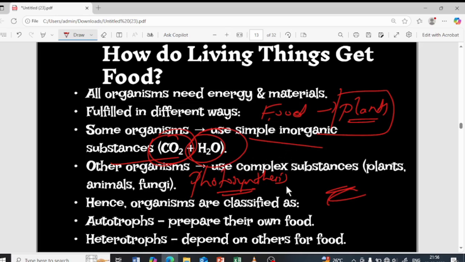So basically the organisms are classified into two types. One is autotrophs, one more is heterotrophs. Autotrophs prepare their own food. Heterotrophs depend on other organisms for their food. Now tell me, which are autotrophs? Plants. Very good. What about heterotrophs? Yes, human beings, animals, we are heterotrophs. We depend on other organisms for our food. Yes, exactly.